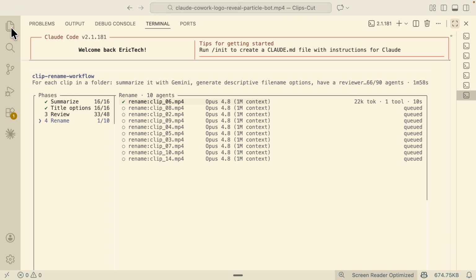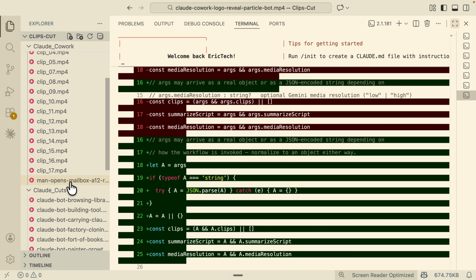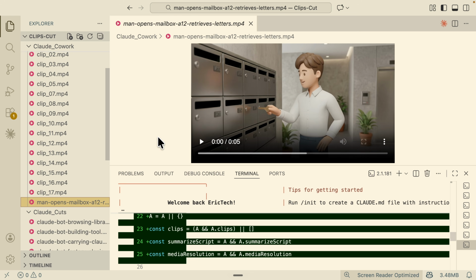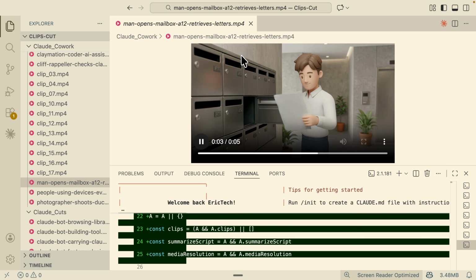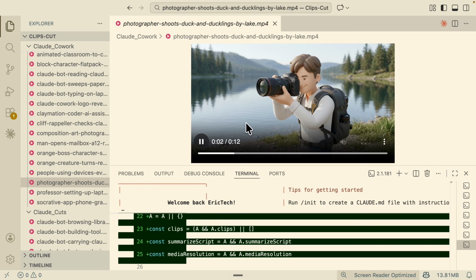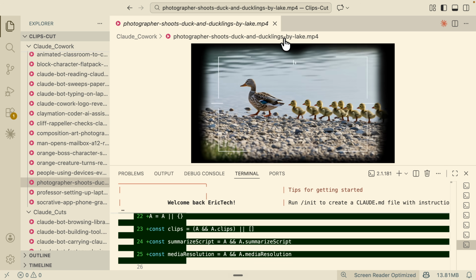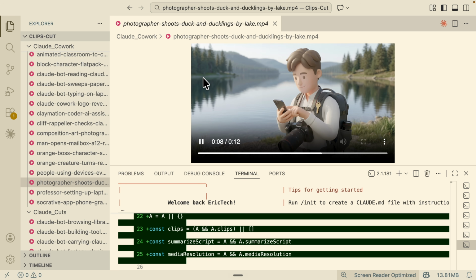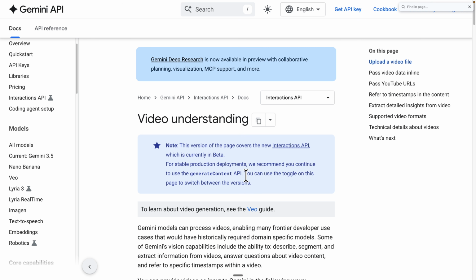So now if I open the file explorer, and I click on one of the scenes, for example, the man opens the mailbox. You can see that the man here actually did open the mailbox and retrieve the letters, which is pretty accurate about what this video is doing. And it's giving different names here. Basically the name is exactly what the objects are and what they're actually doing inside of it.